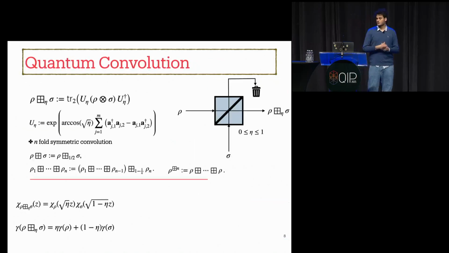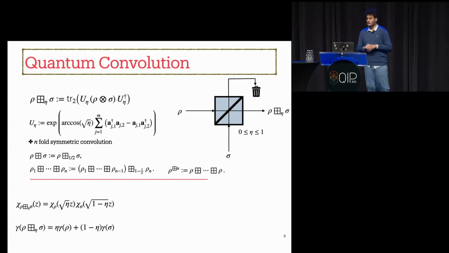For two quantum states, rho and sigma, we define the convolution of rho and sigma with parameter eta in this form, where U_eta is the beam splitter unitary with transmissivity parameter eta. Using this formula, we define the n-fold symmetric convolution inductively. For two quantum states, we set eta to be half, and for our induction step, we use this formula. If we are convolving n i.i.d. copies of a quantum state, we use the notation rho_n.